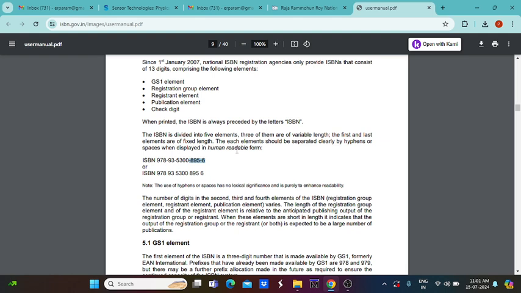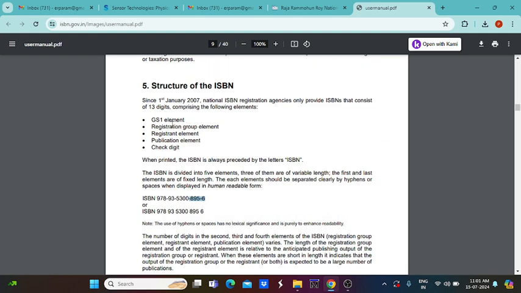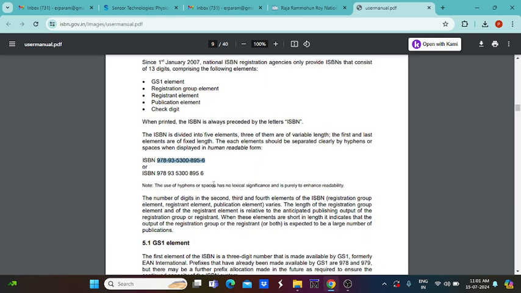application number. So this particular field consists of 5 fields. One is the GS1 element, the registration group element, registration element, publication element, and the check digit. So these 5 important criteria should be considered in this 13-digit ISBN number, and based on that you will get an ISBN number. So let us move to applying for the ISBN.